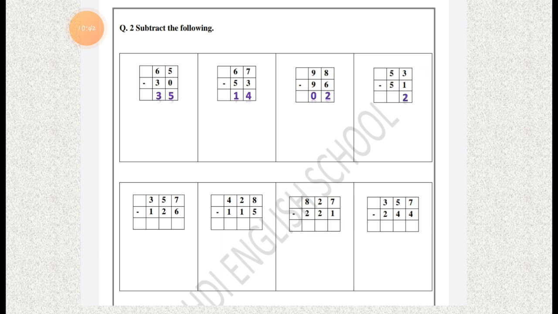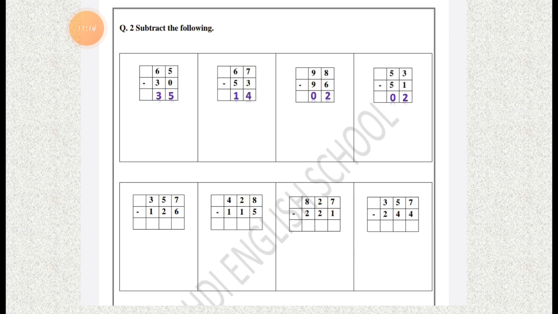Yes, there are only 2 fingers left. Now again the same thing happens. We are subtracting the same numbers. So 5 minus 5 is equal to 0. We have nothing, so we can put 0 under the tens column. So the answer is 2.